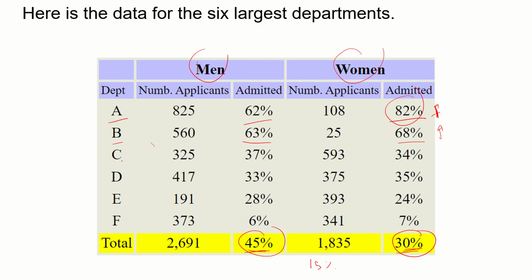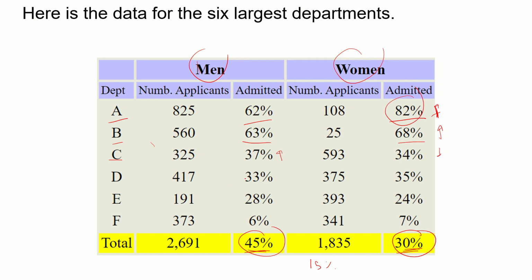In the case of department C, there was a small difference, but in this case, it was in favor of men. Like for each 100 men, around 37 were admitted, and the number was lower for the women, right? So maybe here, you might think that maybe there's a bias, or there was just a small difference. I mean, in general, it will be difficult to get exactly the same percentage. That will be difficult in general.